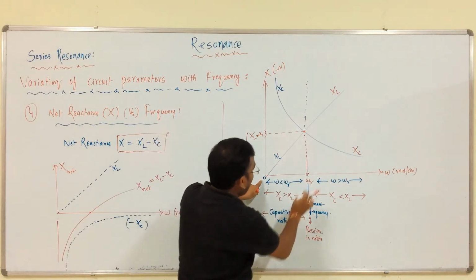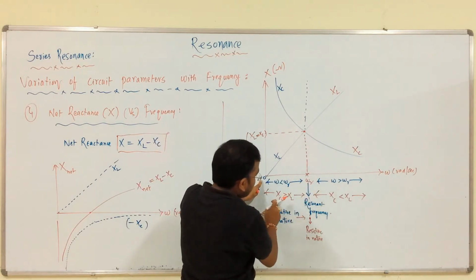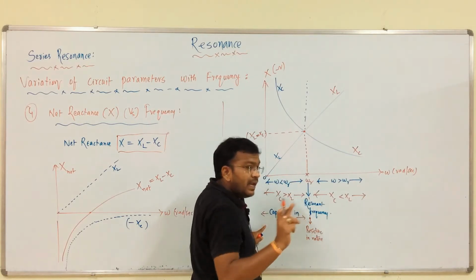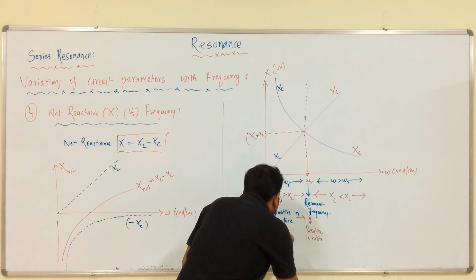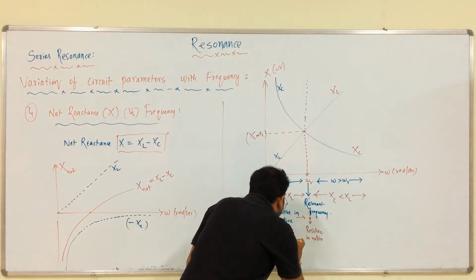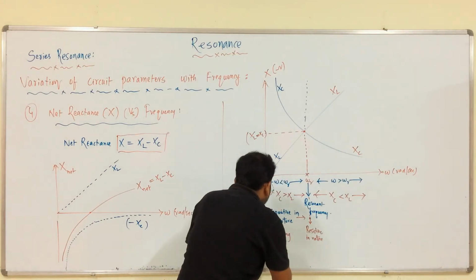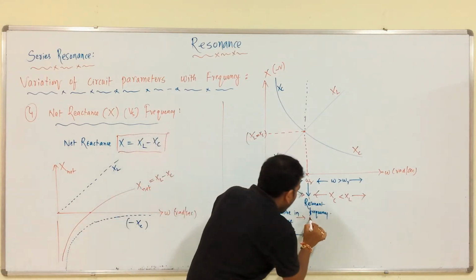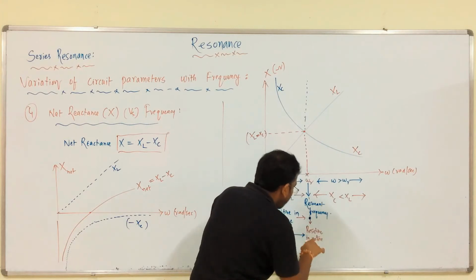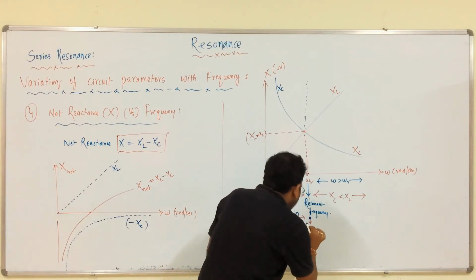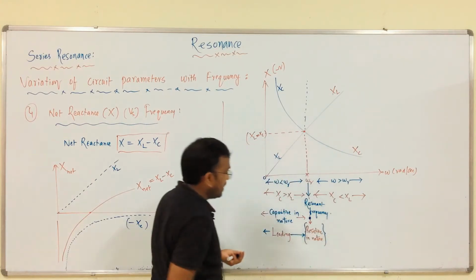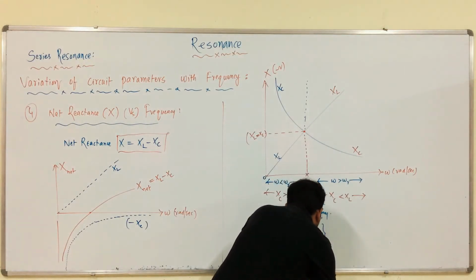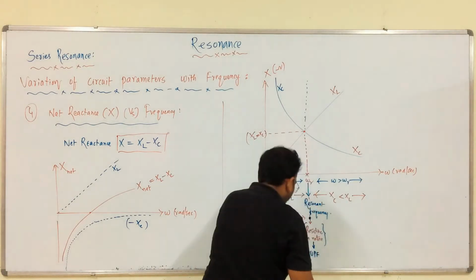So from 0 up to omega r, XC is more than XL, which means the circuit acts as capacitive in nature, which means leading, from here to here. At omega r, at this instant, the circuit acts as resistive in nature, that is UPF.